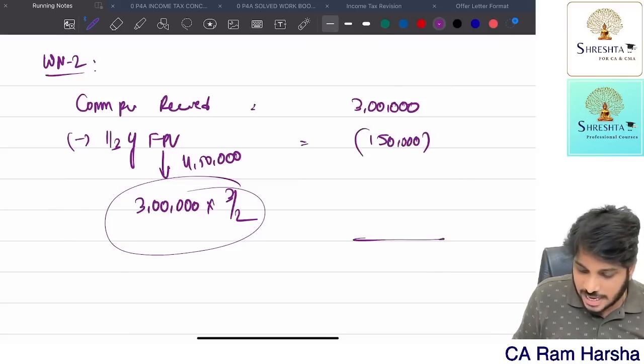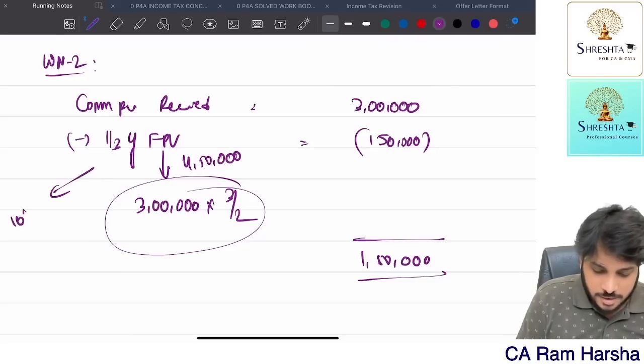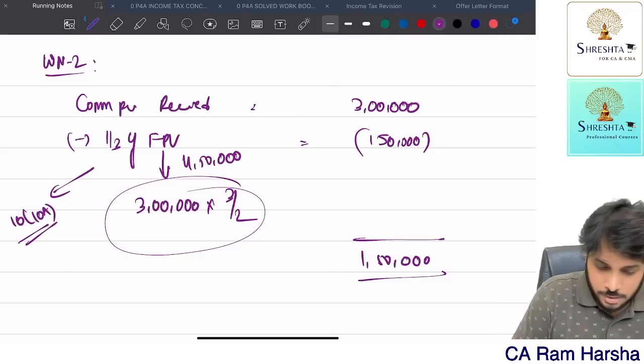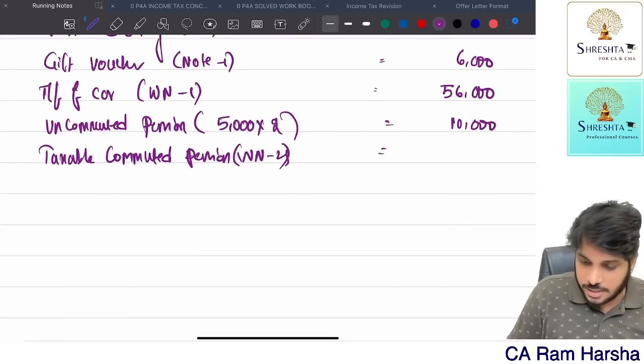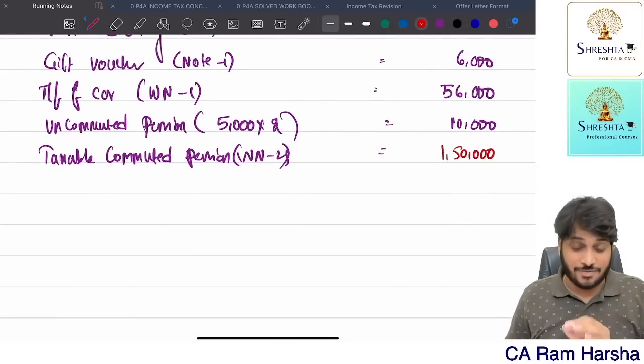So how much is taxable commuted pension? 1,50,000. By the way, this exemption is given under section 10, clause 10A, correct? So therefore, how much is taxable here? Retirement benefits, I'll put it in red color. 1,50,000.